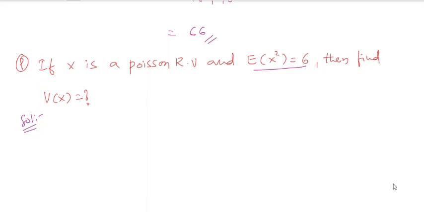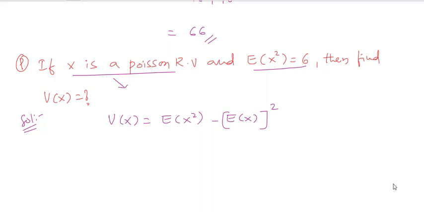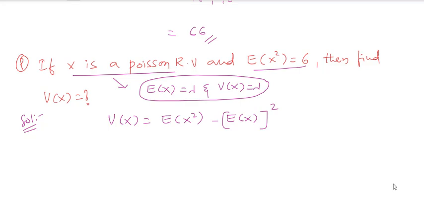So you know that variance of x is usually E of x square minus E of x whole square. Am I right or not? Then x is a Poisson random variable, they told. For a Poisson random variable, your E of x is lambda and your V of x is also lambda.